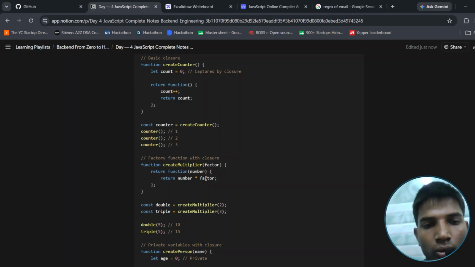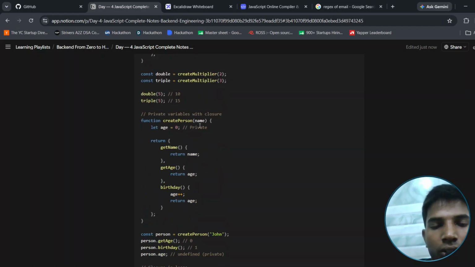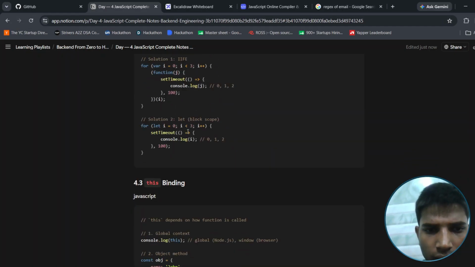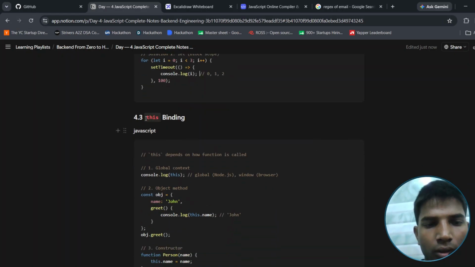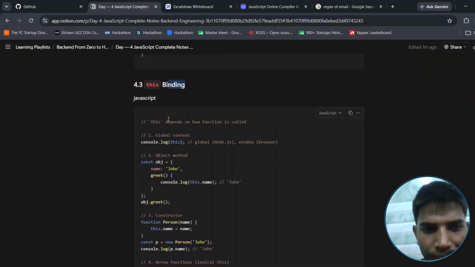Factory function with closure. We can see the factory function with name, number into factor, and here the double and triple are the main property, and here for that the solution is let block binding. Let's start with this binding.